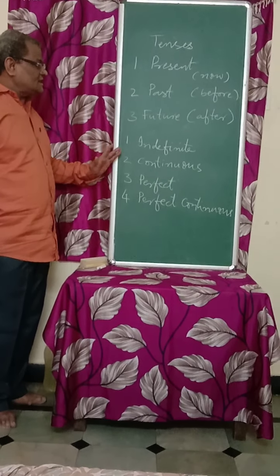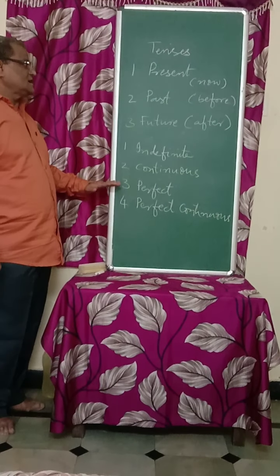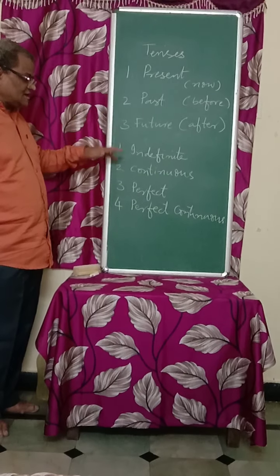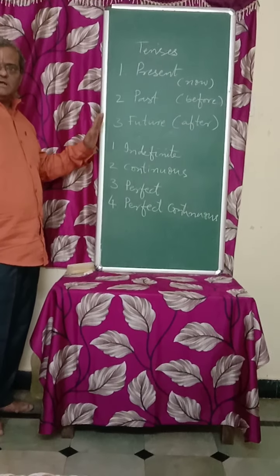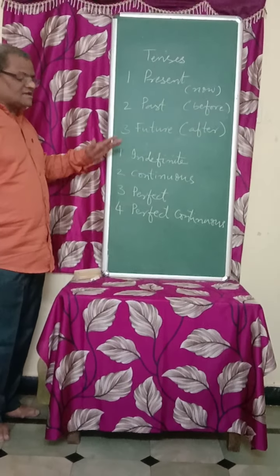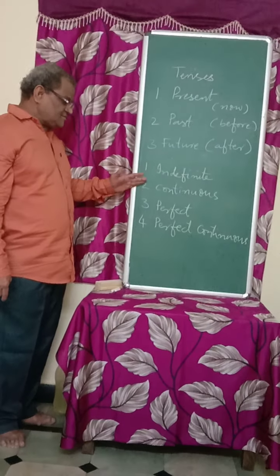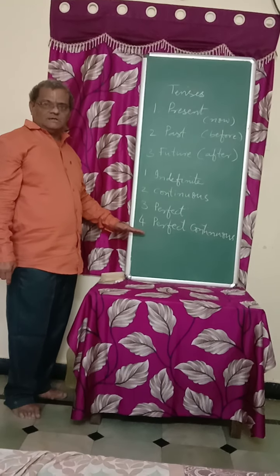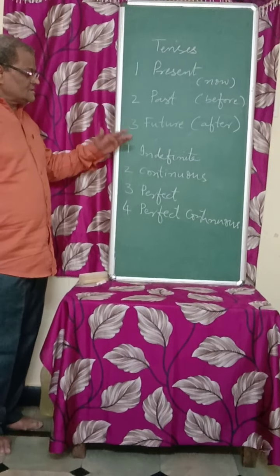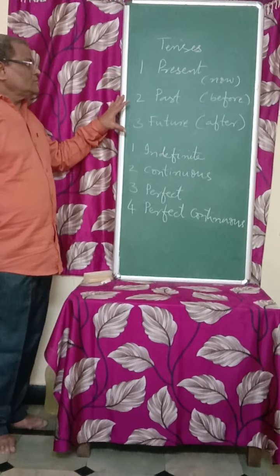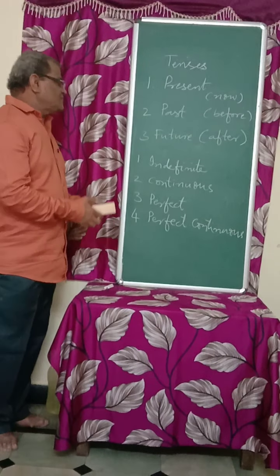In present these four are there, in past these four stages are there, and in future also these four stages are there. So present indefinite, present continuous, present perfect, present perfect continuous. These four are of present. In the same way, past indefinite, past continuous, past perfect and past perfect continuous. Future indefinite, future continuous, future perfect, future perfect continuous. So on the whole we have 12 basic structures. Let's start with present indefinite today.